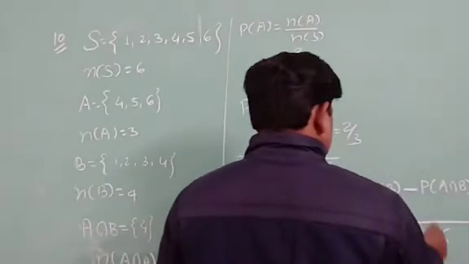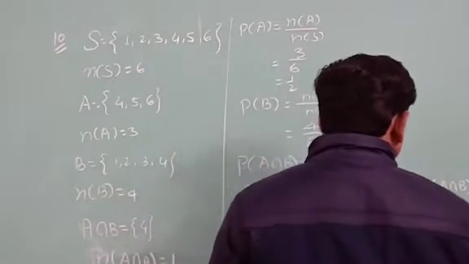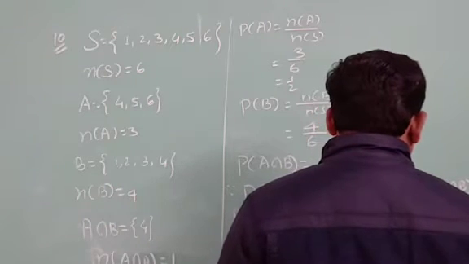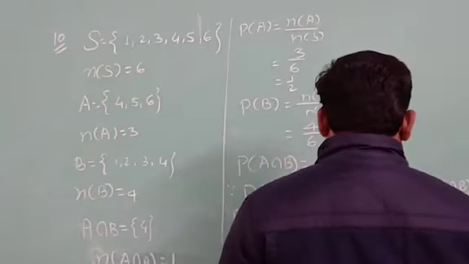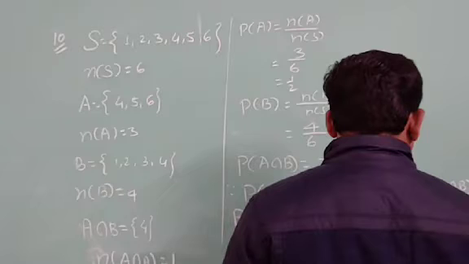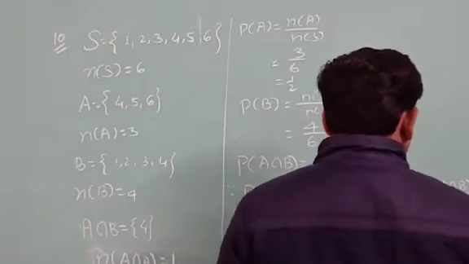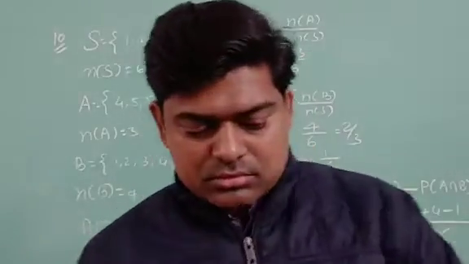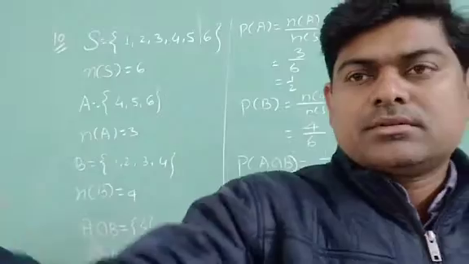If it is 6, I think 3, I think 4, and I think 1. So what have we got? I got it as 1.